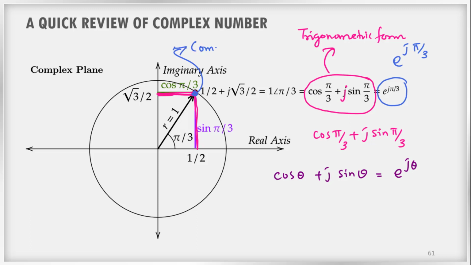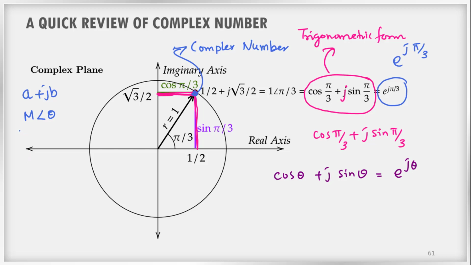This is a complex number, and this is a complex number. These are different representations of the complex number. The same complex number on a complex plane can be represented in different formats, right? We can represent it as a plus jb, and also as m angle theta.